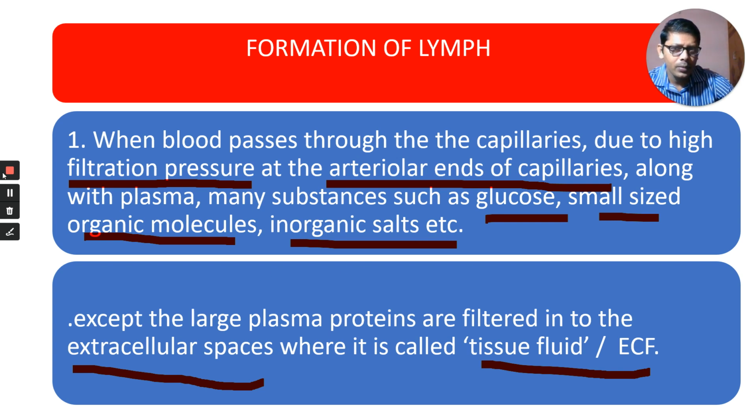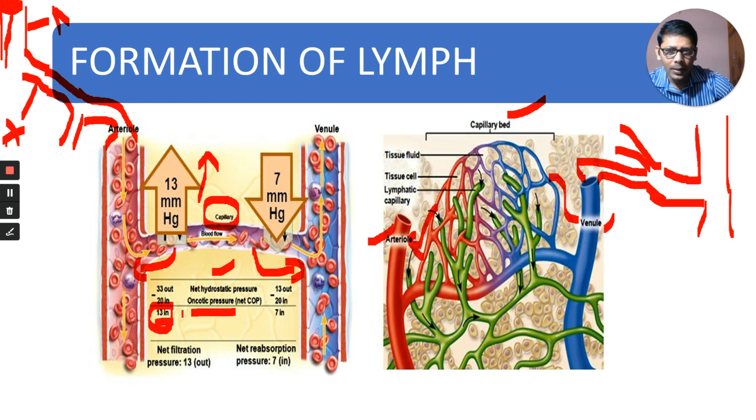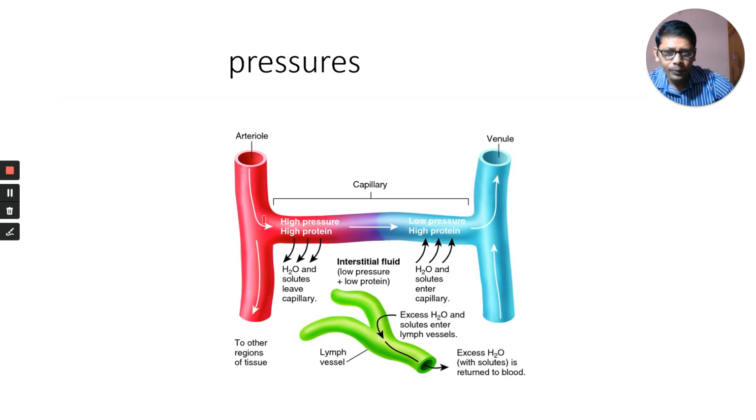What are coming outside? The plasma is coming, and along with that, glucose, small sized organic molecules, inorganic salts, etc., except large plasma proteins, are filtered into the extracellular space. Many substances, water and solutes, are coming outside.